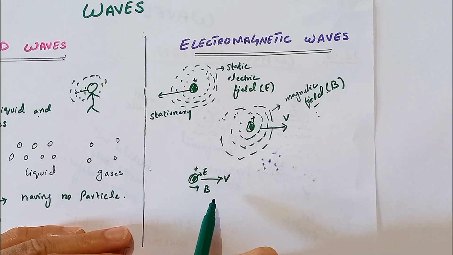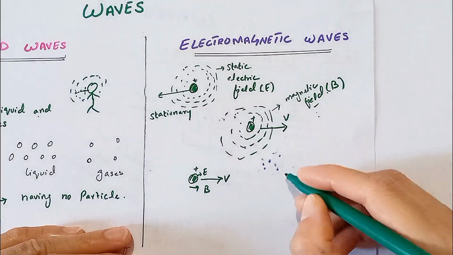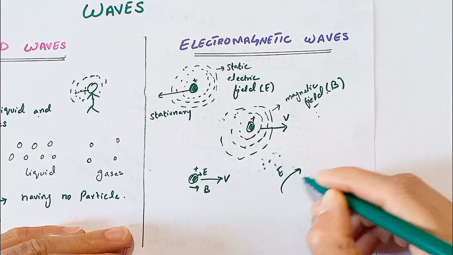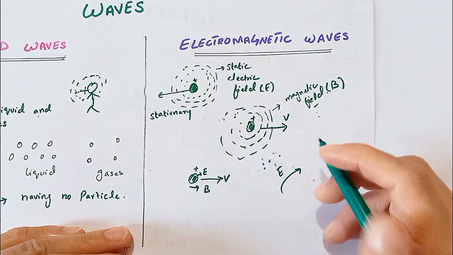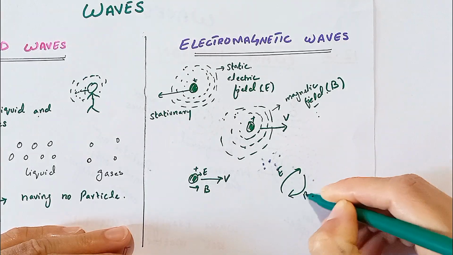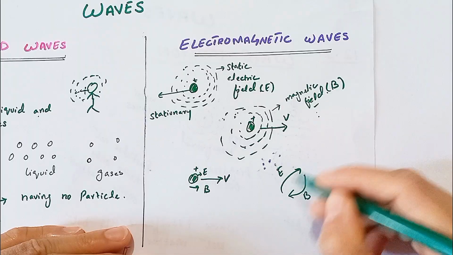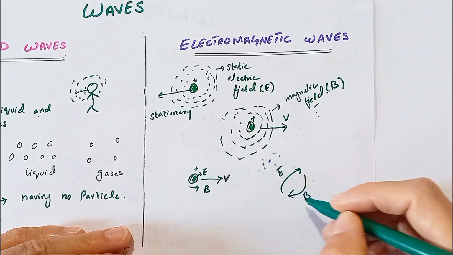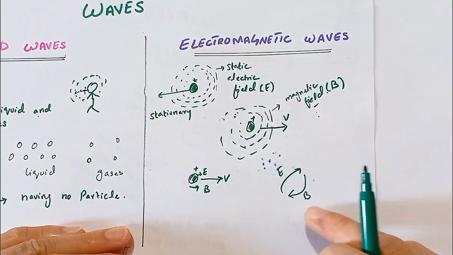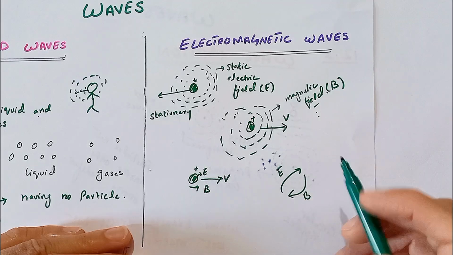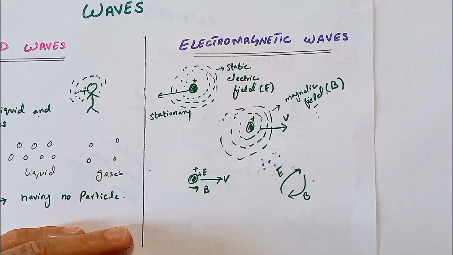The electric field and magnetic field interact with each other. The electric field disturbs the magnetic field, and the magnetic field disturbs the electric field. So this cycle moves on. Step by step, the electric field and magnetic field influence each other. They spread out in space. How do they spread out in space? In the form of a wave.